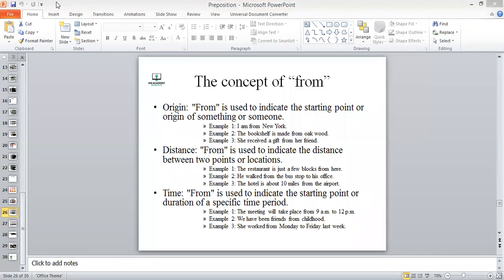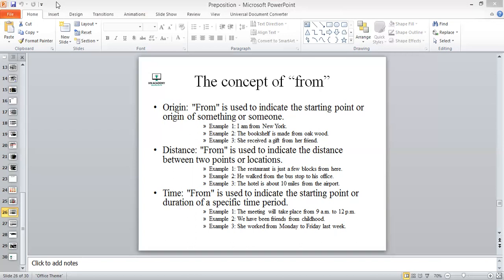So the concept that we are going to have is the concept of from, जो कि हम prepositions में इस्तेमाल करते हैं. So the first usage is that from is used for the origin, like from is used to indicate the starting point or the origin of something, यानी कि a beginning point of something. For example, I am from New York, यानी कि मैं न्यूयॉर्क से हूँ. मेरी जो शनाख्त है या मेरी ओरिजिन है या मेरी जो belongingness है, that is from New York.